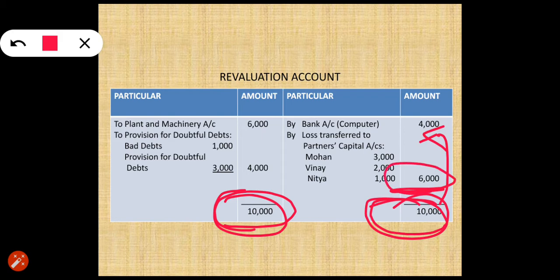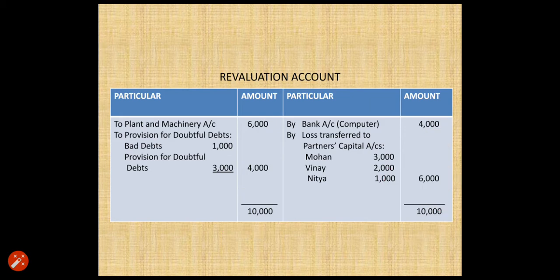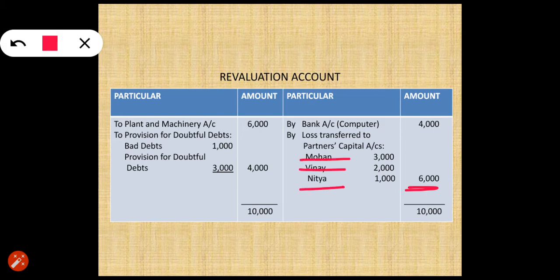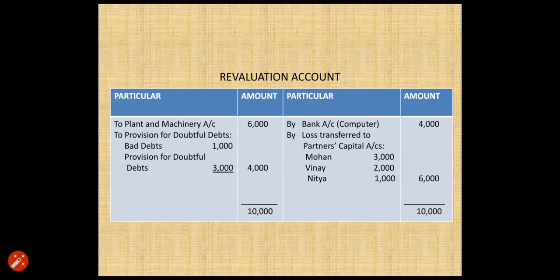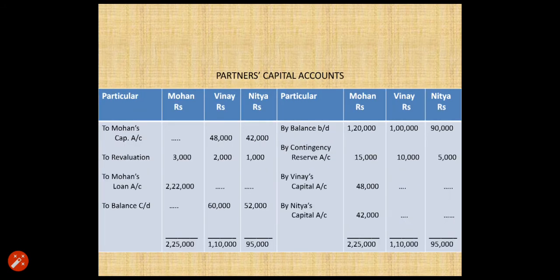And since the difference is greater on the debit side, it indicates loss and it will be transferred to the partners capital account in their old profit sharing ratio, that is 3:2:1. So 6,000 ka loss will be distributed among Mohan, Vinay and Nitya, that is 3,000, 2,000 and 1,000 in their old ratio. So now revaluation account is balanced. Now if you are transferring this loss to the partners capital account, it will be debited to partners capital account. यानी आप डेबिट साइड में लिखोगे टू रिवैल्यूएशन, बिकॉज लॉस पार्टनर के कैपिटल को कम कर देता है.